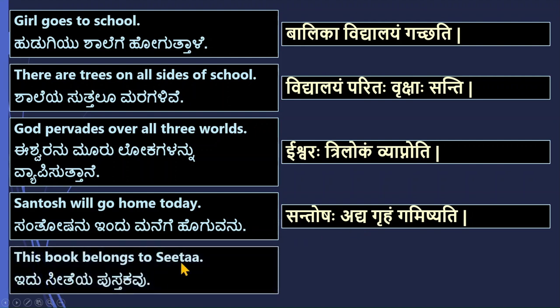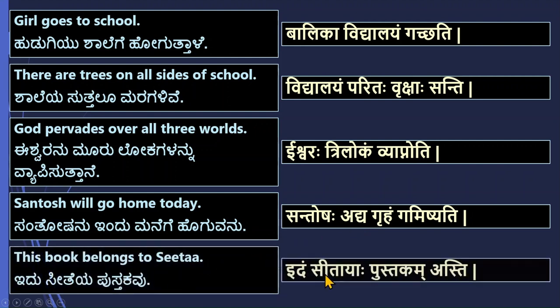This book belongs to Sita. Idam Sitayaha pustakam asti. This book belongs to Sita. When pustakam comes followed by a swara like a, then it will be shown as the makara independently here. It will not be as a dot on top, but it will become a makara as shown here.